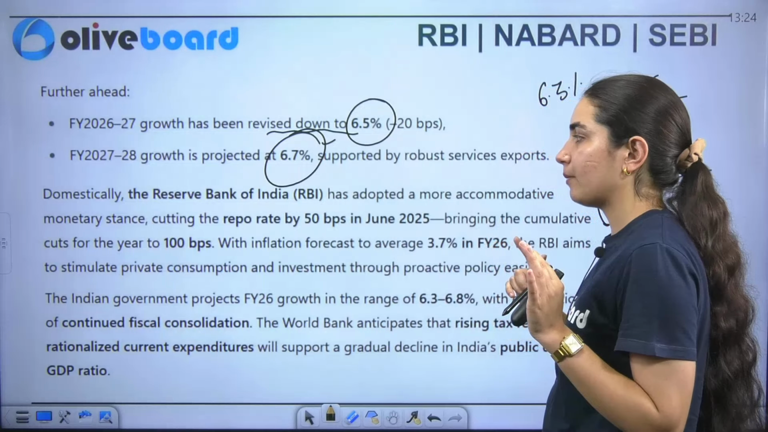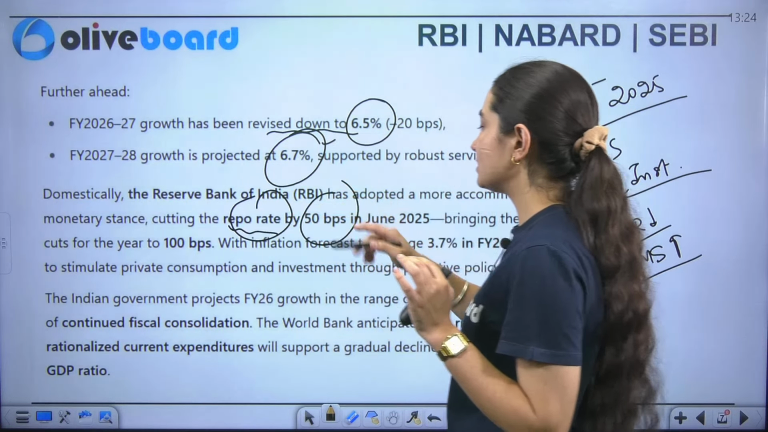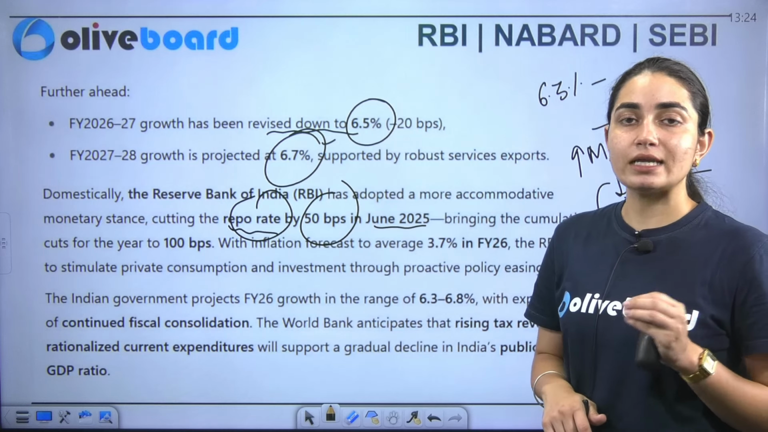So what has recently happened is that there is a cut in the repo rate by 50 basis points in June 2025. Now you people tell me, what is the repo rate now? Is it 6%? Is it 5.50%? 5.25%? 5%? Or what is the case? You people tell me here.